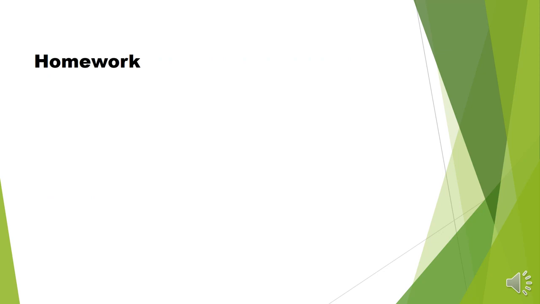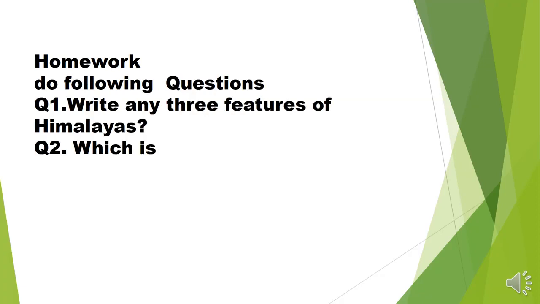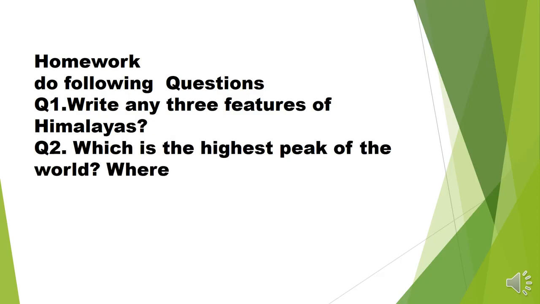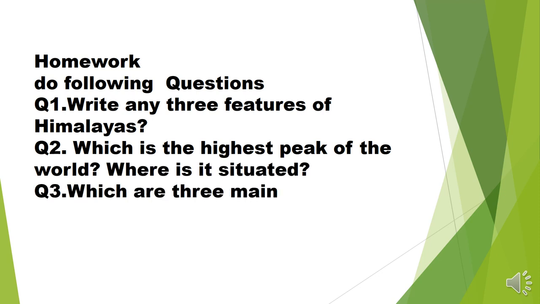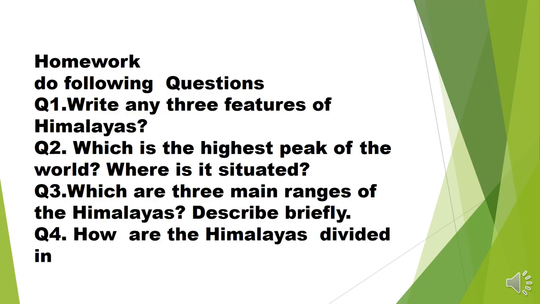So students, today your homework: first you have to revise the topic of the Himalaya mountain and after that you have to find out the question answers. Question number first, write any three features of Himalayas. Question second, which is the highest peak of the world? Where is it situated? Question number third, which are the three main ranges of the Himalayas? Describe briefly. And question number four, how are the Himalayas divided in east and west direction?